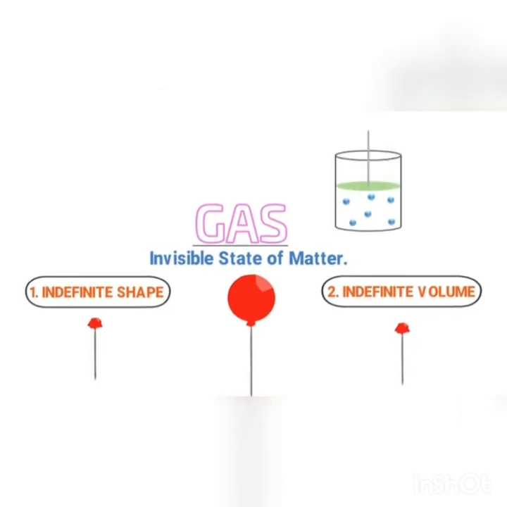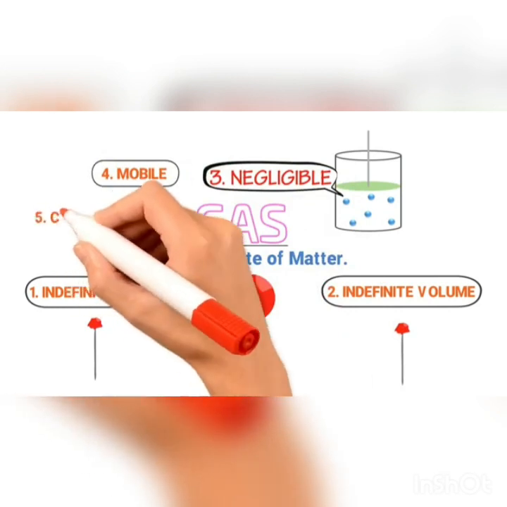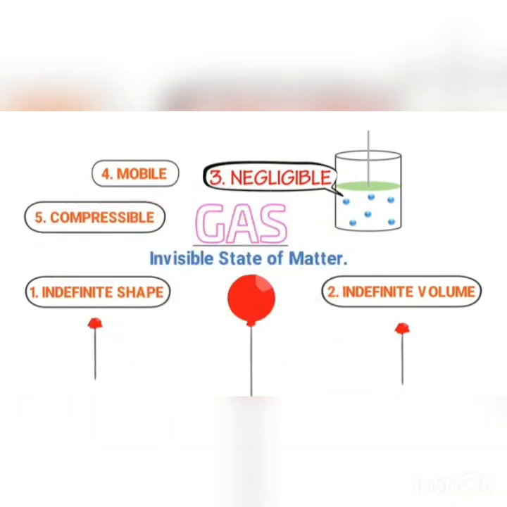Consider a closed cylinder with a movable piston. Let there be 6 molecules of gas in this closed cylinder. Remember that the gas molecules are free to move. Thus, thirdly, the force of attraction between gas molecules is very weak. You can say negligible. Fourthly, gases are mobile, meaning they are freely moving. Fifthly, they are compressible.